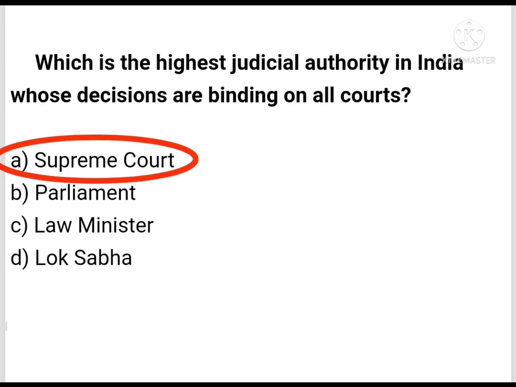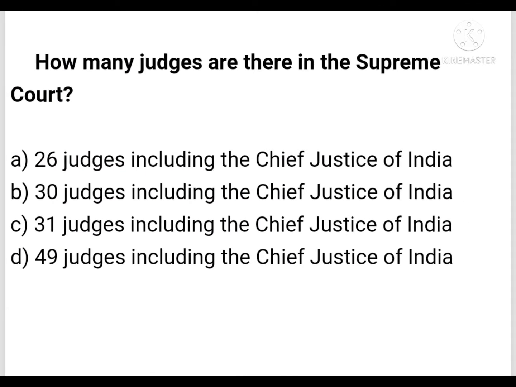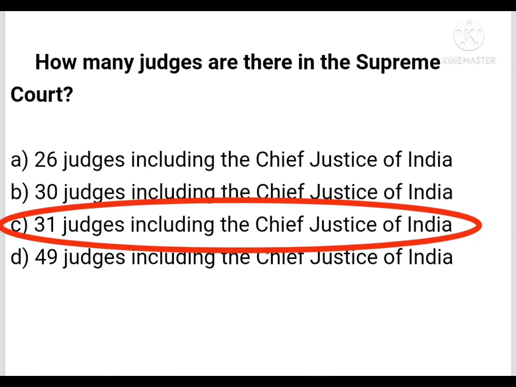Then the next question, how many judges are there in the Supreme Court? 26 judges including the Chief Justice of India, 30 judges including the Chief Justice of India, 31 judges including the Chief Justice of India, or 49 judges including the Chief Justice of India. By the Supreme Court Number of Judges Amendment Act 2008, the number of judges has been increased from 26 to 31 including the Chief Justice of India. So the right answer is 31 judges including the Chief Justice of India.